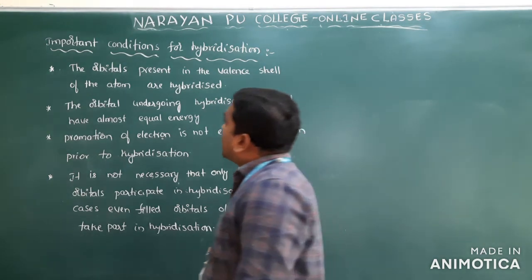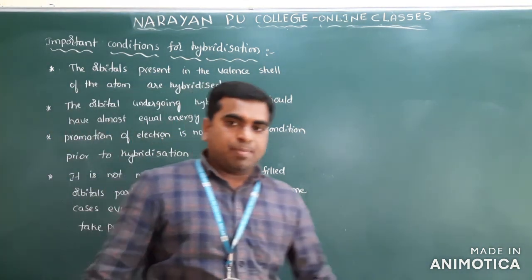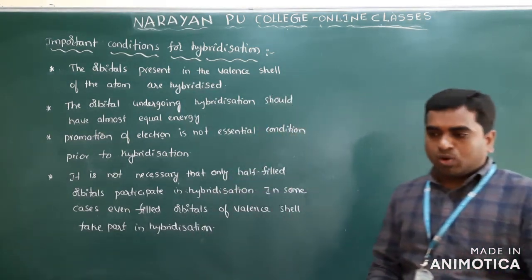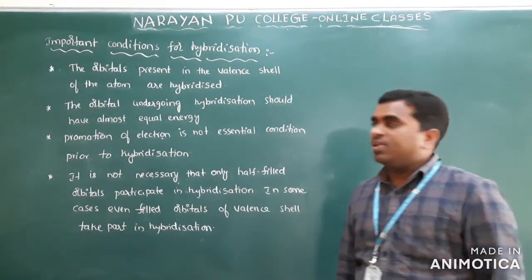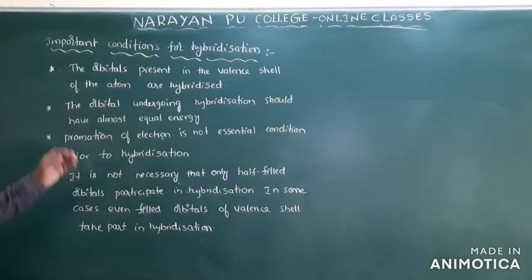So now these are important conditions for hybridization. After this, we will discuss the types of hybridization. Then we will get clarity on what exactly hybridization is, what hybrid orbitals are, and how they have equal energy. That all we will discuss. So what are the important conditions for hybridization?